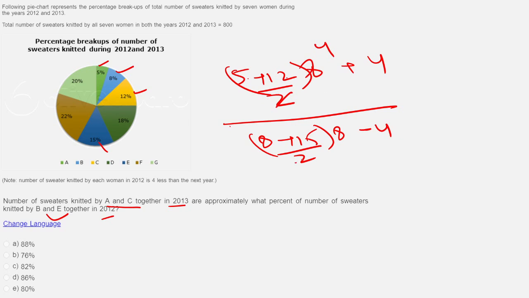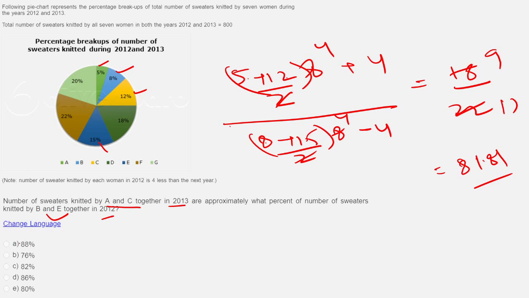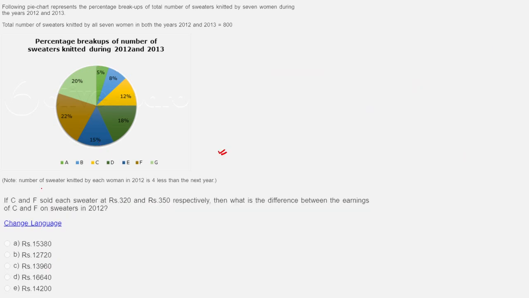This is 4. So again, why calculate so much? I'll divide everything by 4. So I'll get 17 plus 1, 18 here, and this I'll get 23 minus 1, 22. Always reduce your calculation. 9 by 11 means 9.09. That means 81.81, right? This is 82%. Let us look at the next question.